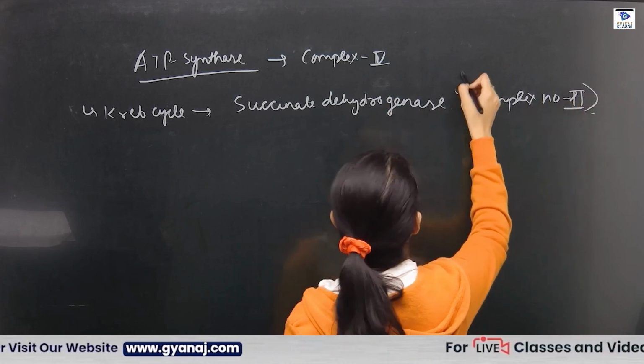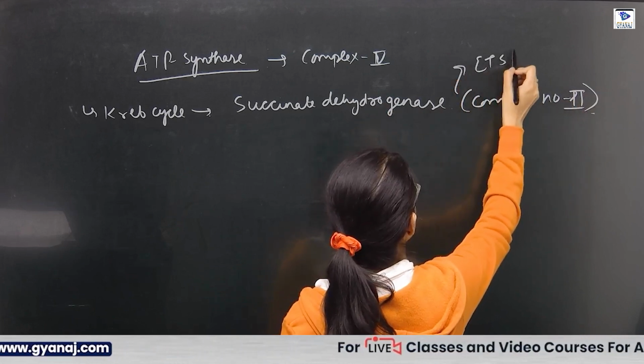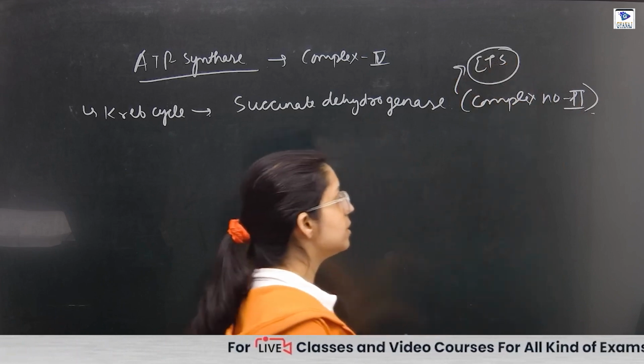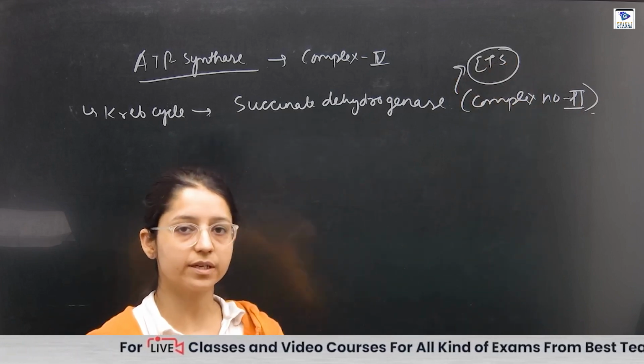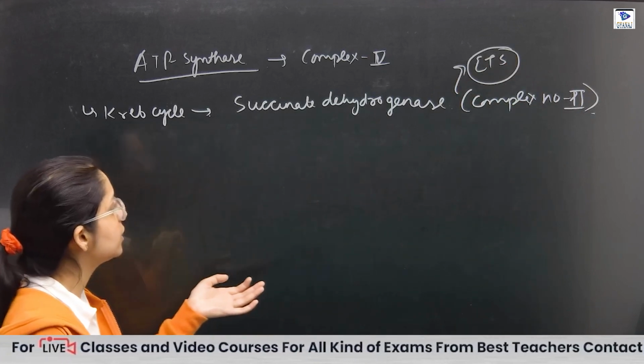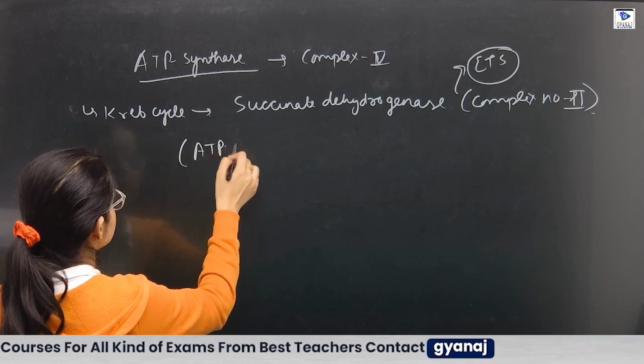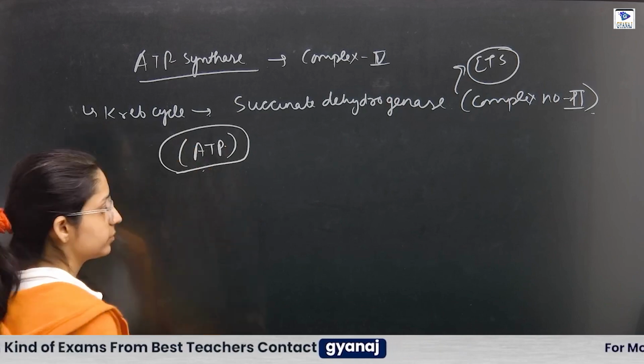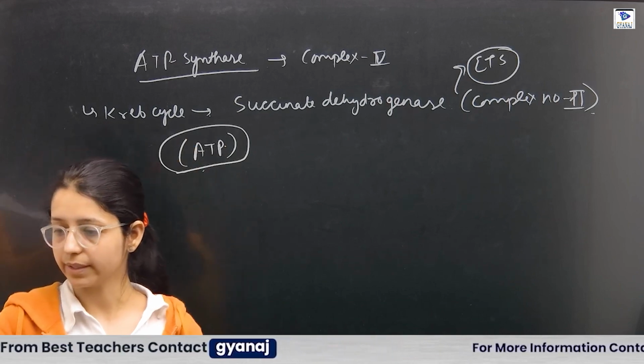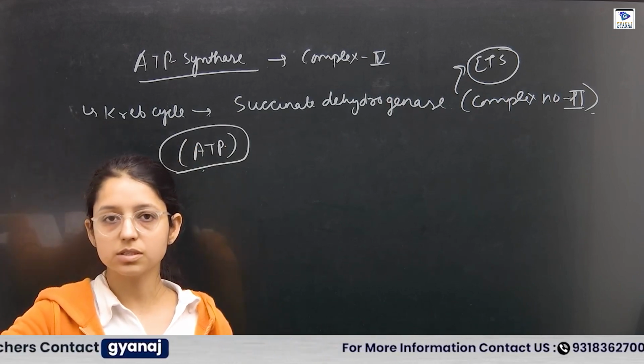That also helps in the ETS, electron transport system. Electrons will move and protons will shift, and this leads to the formation of ATP. So this is all about the mitochondria.